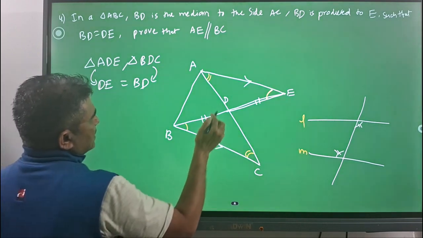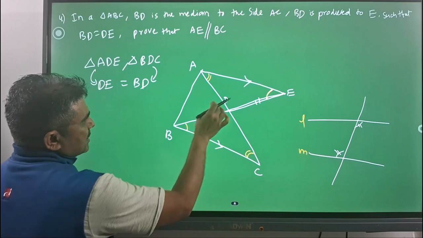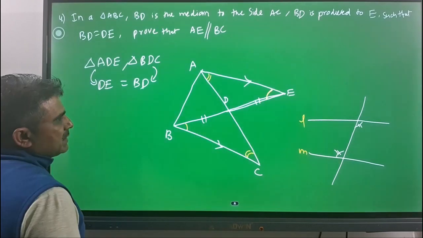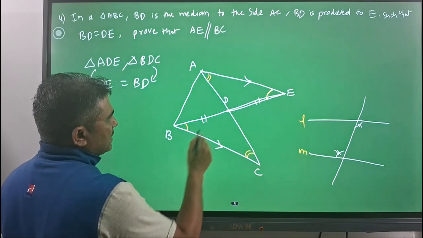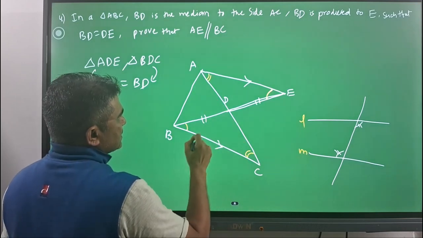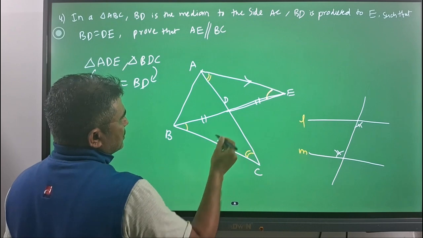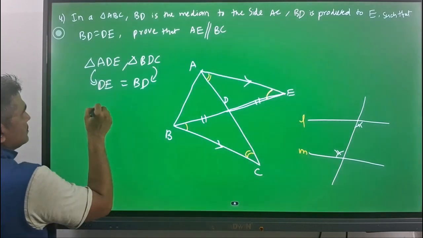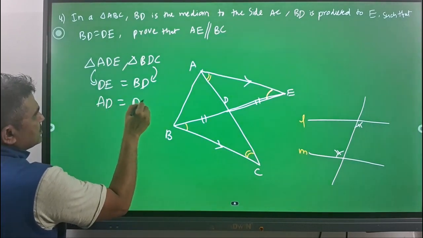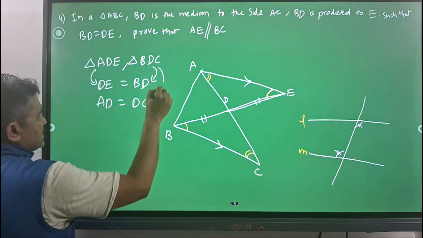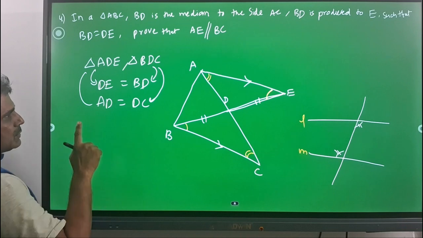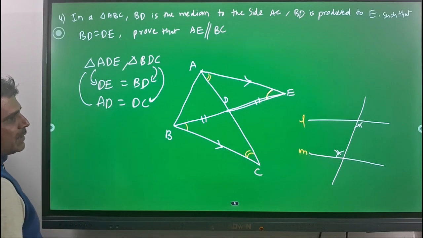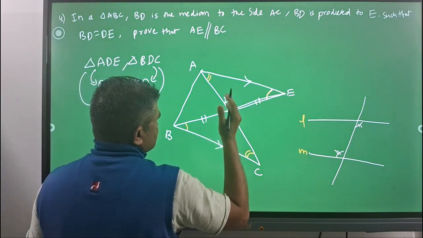So next, consider AD and DC, because D is the midpoint of AC. Since BD is the median to the side AC, D is the midpoint of A and C, so AD is equal to DC. DC is for triangle BDC and AD for triangle ADE. So two sides are equal. And you can consider the angle also.